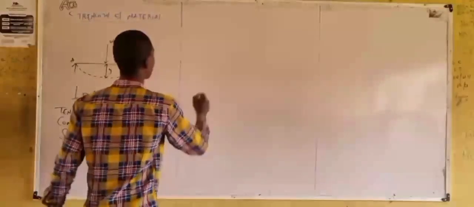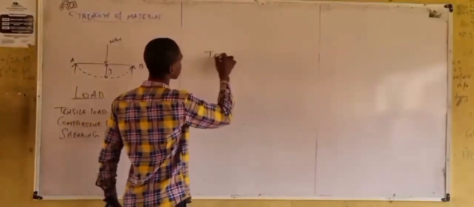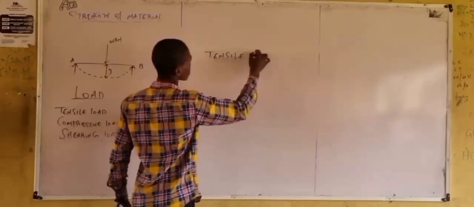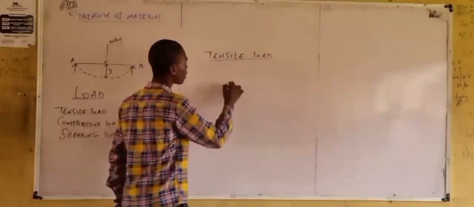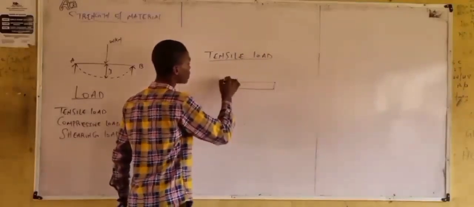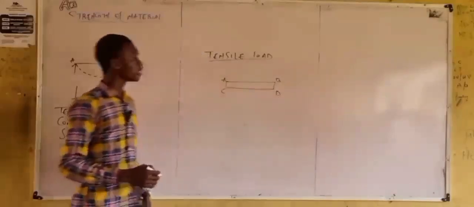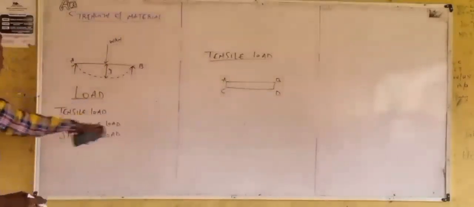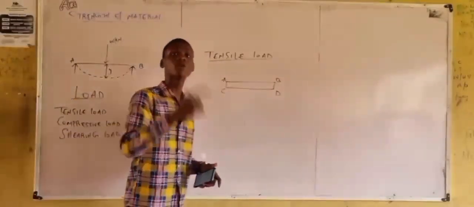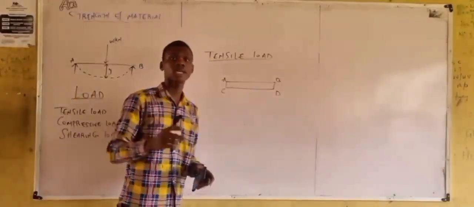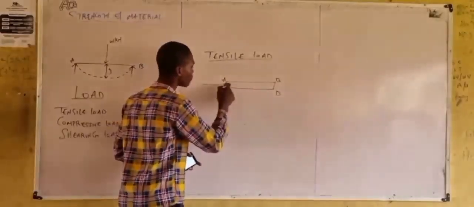Consider this material for tensile load. This is A, B, C, and D. Now, this material, we are applying a tensile load. When we say tensile load, it means force in terms of pull.